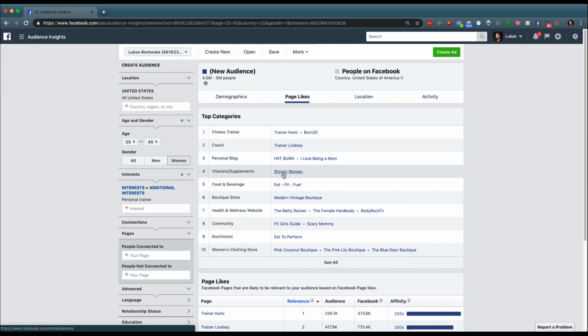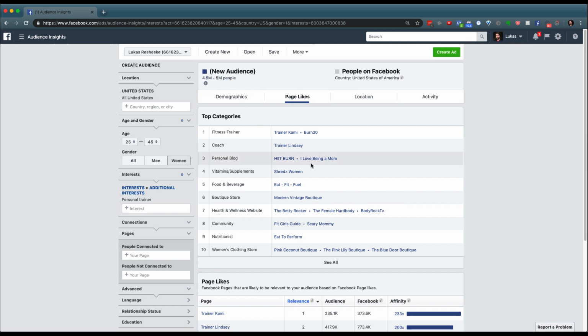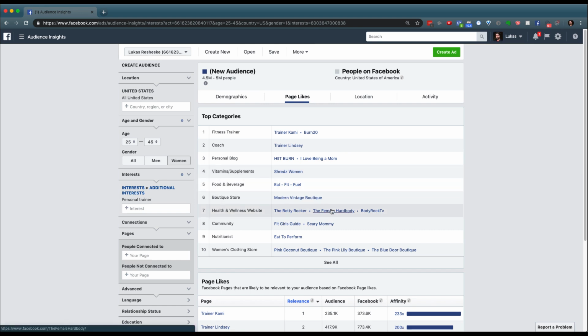Back in Facebook Audience Insights, there's other people beyond the trainer that we just clicked on. There's products and there's supplements. There are food and beverage places where you can see the ancillary interests of this target market, and on and on. Facebook Insights, when you've really dialed into the demographic, is really interesting to figure out what the psychographics and individual pieces of the target market are for these individuals.